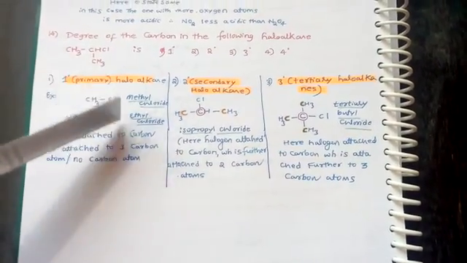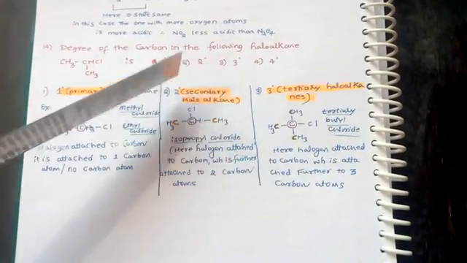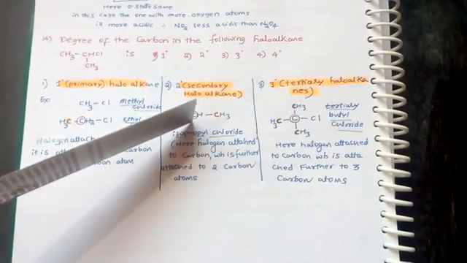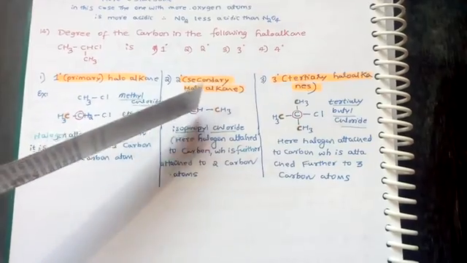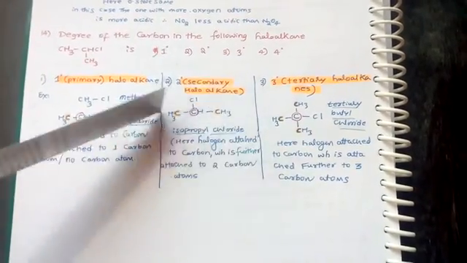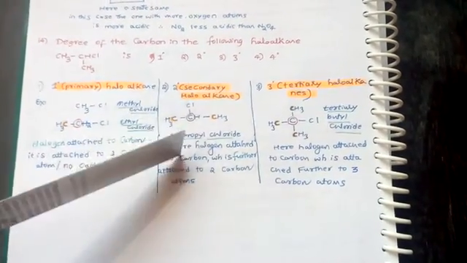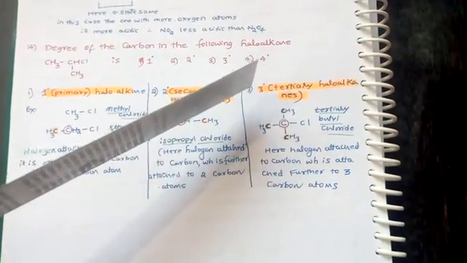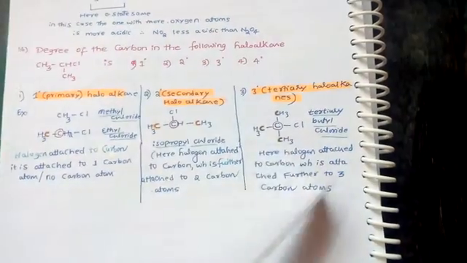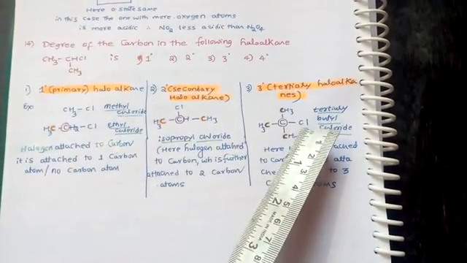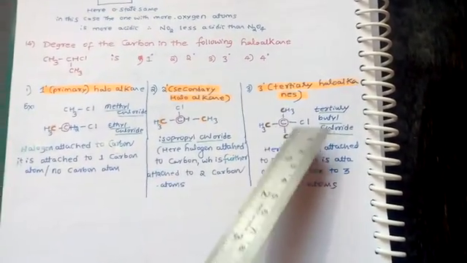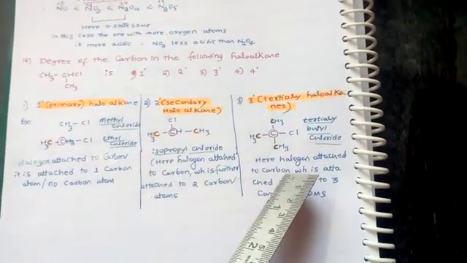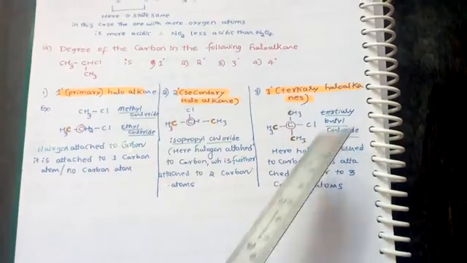If there is no carbon atom, in that case it is called a primary. Secondary haloalkane means, if you see clearly, this halogen is attached to a carbon which is attached to two further carbon atoms. In this case it is called a secondary haloalkane. For tertiary haloalkane, this chlorine is attached to a carbon which is further attached to three carbon atoms. In this case it is called a tertiary haloalkane.